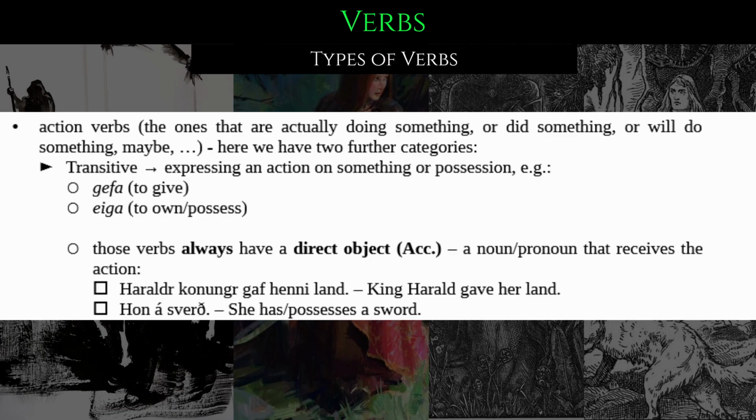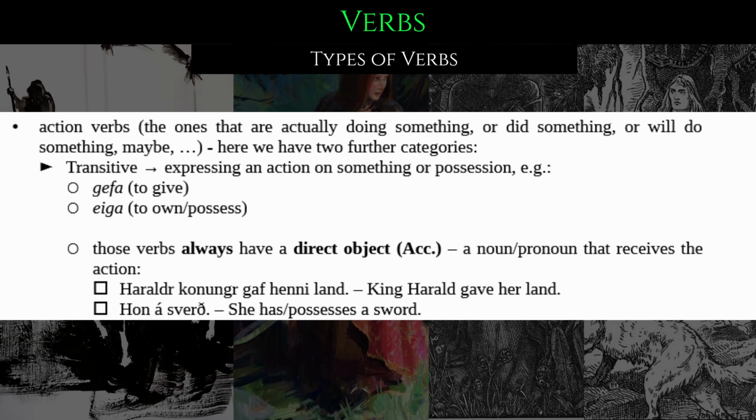And here we have two further categories. We have the transitive, expressing an action on something or possession. For example, gefa, to give, or äga, to own or possess.